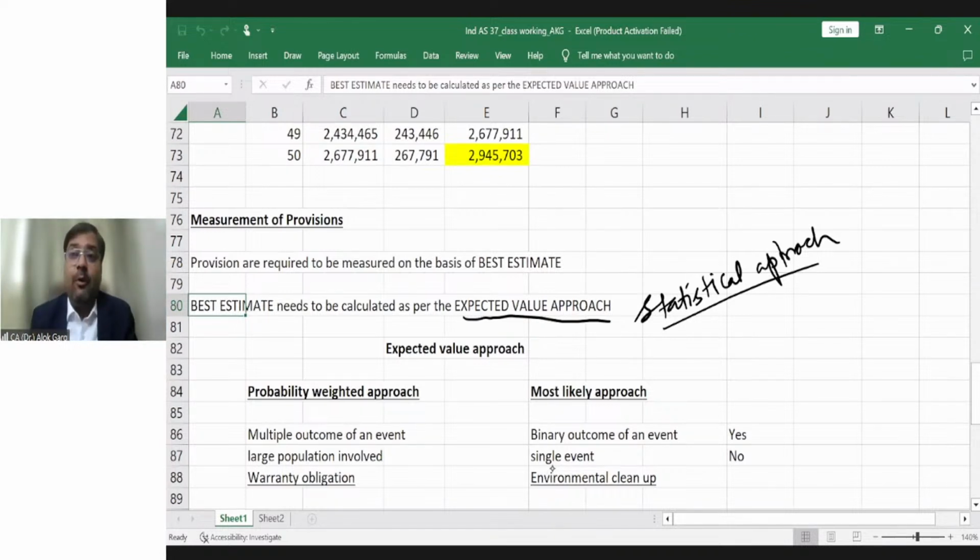So if there is a large population involved, you are working on 10,000 units. Large population is involved. So friends, the standard says that if a large population is involved and there are multiple outcomes of an event, then you have to apply the probability weighted approach. What is the probability weighted approach?